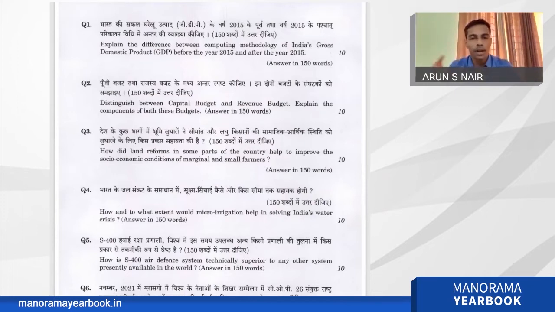Because if 1,000 students are writing this exam, all the 1,000 answers will look alike, and the examiner will get bored of these answers. But if your answer stands apart with the same content but a different presentation, you will get half or 1 mark extra for this question, because the examiner might be looking for what is new or novel in this particular answer.